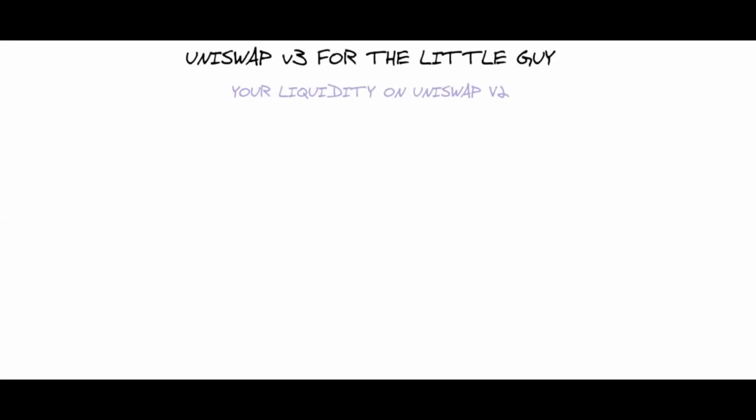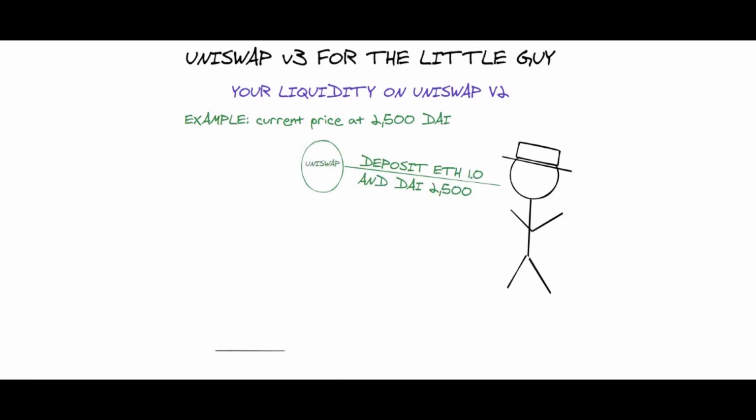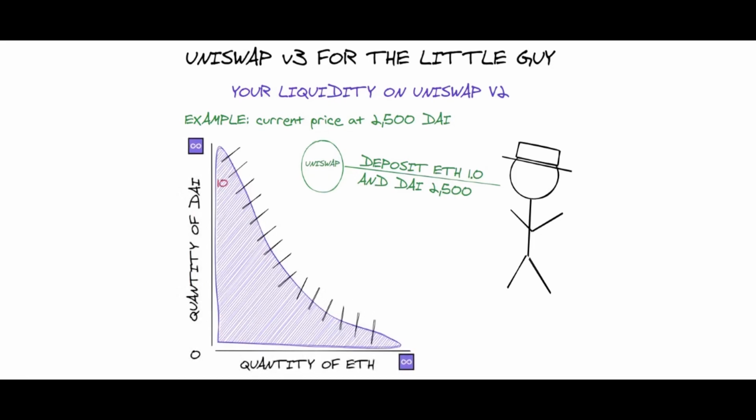So let's say you are a liquidity provider. The current price of Ethereum is 2,500 DAI and you want to provide one Ethereum and 2,500 DAI. So you deposit this into the Ethereum DAI pair on Uniswap V2, and what does it do? It will spread your liquidity from 0 to infinity on the Ethereum DAI pair price spectrum, dividing it into small brackets, and it will distribute your liquidity in each of these small brackets.